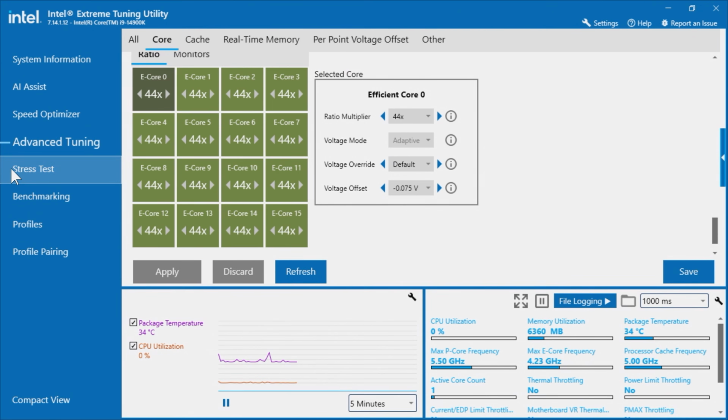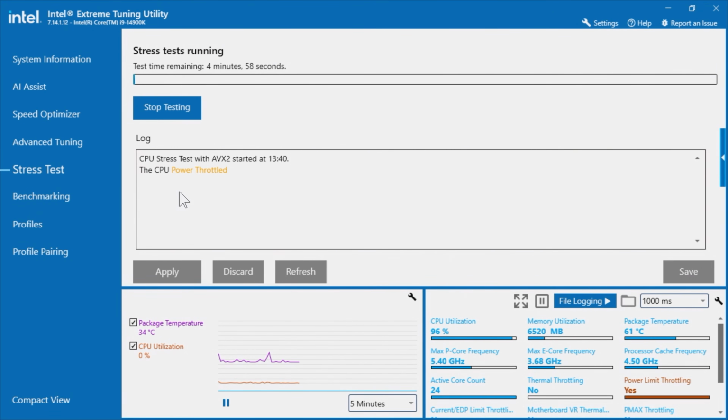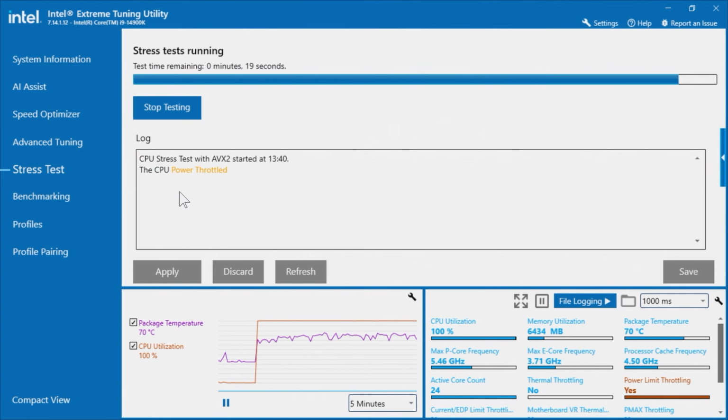Once we're happy with everything, we can then simply move on to the stress test again with AVX2. Now, once you're happy with everything and you've found the right undervolt for yourself, I would recommend probably running AVX2 tests for at least 30 minutes. The reason being is that way we can be sure we've reached the right levels of temperature and the right levels of performance. Now, if it's going to fail, it will fail probably within 1 or 2 minutes. So 5 minutes is sufficient just for the sake of benchmarking and finding the right undervolt.